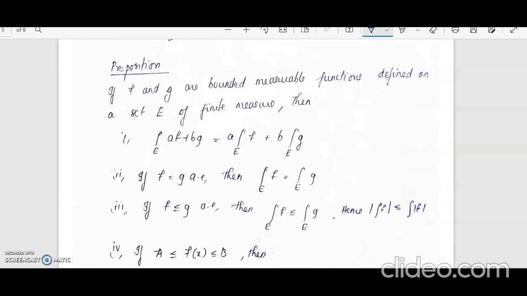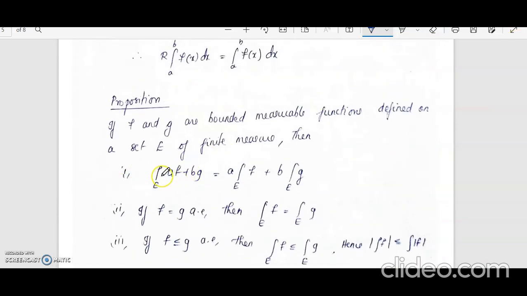So now we will look at the proof for the first part. We will show that the integral over E of af plus bg is equal to a times the integral of f plus b times the integral of g. In the proof we will first show that the integral over E of af will be equal to a times the integral over E of f, and then we will show that the integral over E of f plus g will be equal to the integral of f plus the integral of g.